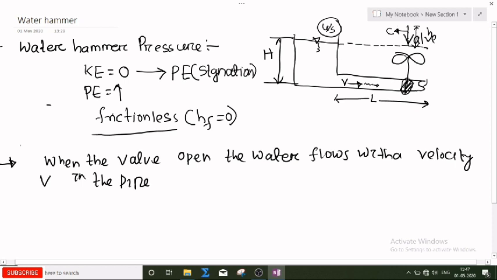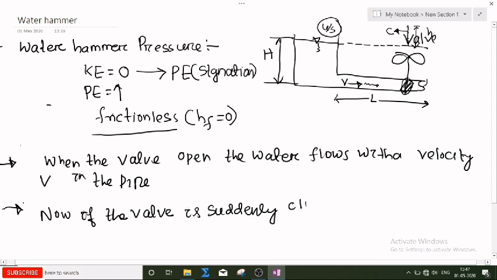Now, whatever I'm explaining, I'm writing in that form so you can get the notes also. Now suppose I'm closing this valve suddenly. So now if the valve is suddenly closed, what will happen?